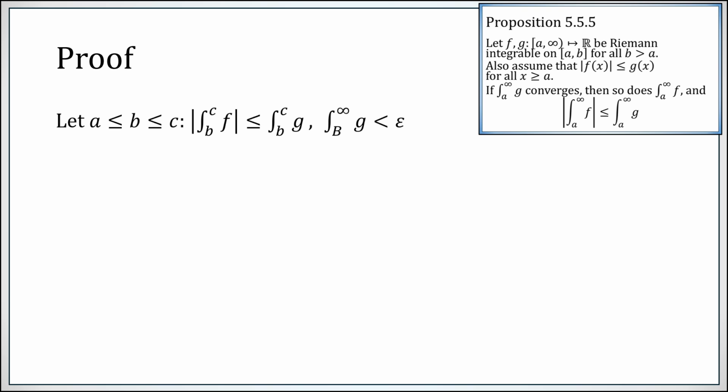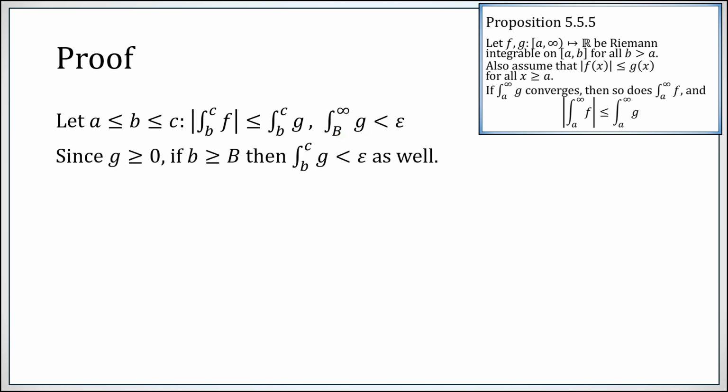All right, so here's everything we've established so far. Again, under this umbrella that a is less than or equal to b is less than or equal to c, the integral of f in absolute value is bounded above by the integral of g. We also have picked capital B large enough so that the improper integral of g starting at capital B is less than this arbitrary epsilon that we picked. Now g is non-negative, so if we now force little b to be bigger than or equal to capital B, we will have that the integral from little b to c will be less than or equal to the integral from little b to infinity, but that's going to be a subset of capital B to infinity, and that integral is less than epsilon, so this integral is less than epsilon as well.